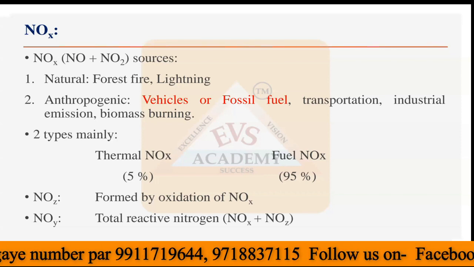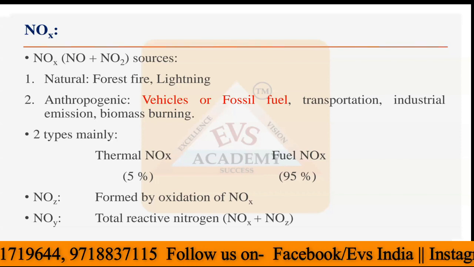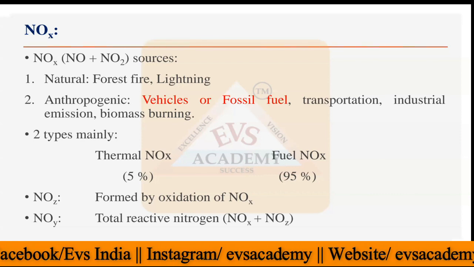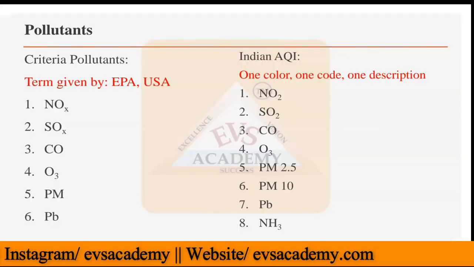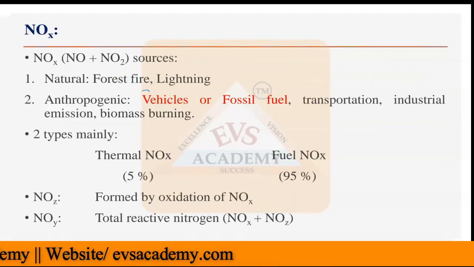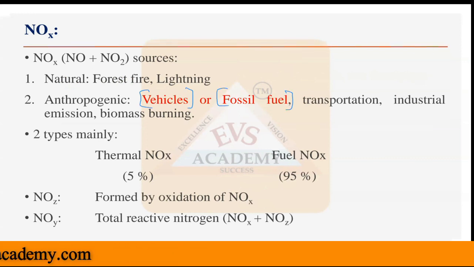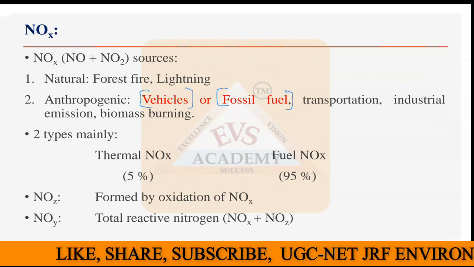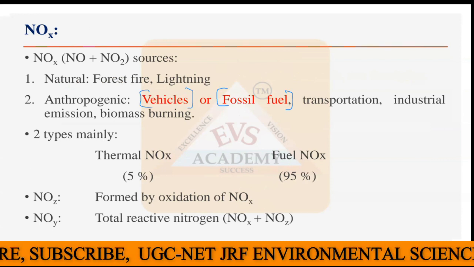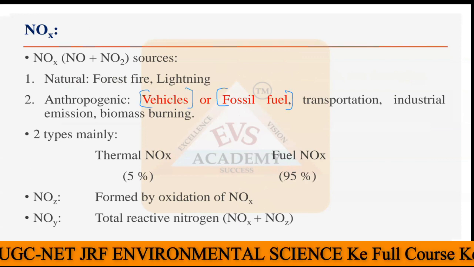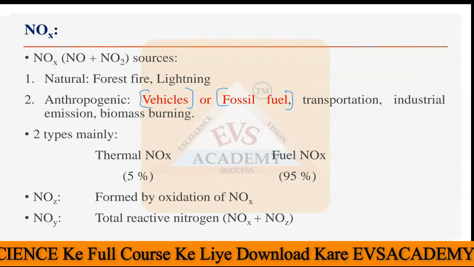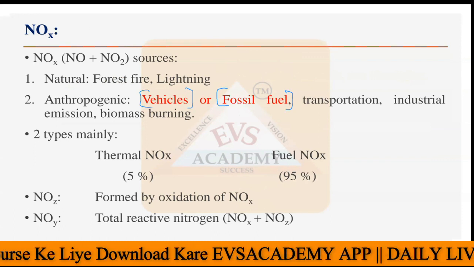Then if you look at the anthropogenic sources, the sources contributing through human activities, a very major anthropogenic source of NOx is vehicles, which cause a huge amount of NOx pollution, along with the burning of fossil fuels. Burning of fossil fuels takes place in vehicles, apart from electric vehicles. So vehicles are the main source of NOx pollution in the atmosphere from human activity. Then there is all transportation. Suppose you take an electric vehicle as well. That electric vehicle is running on electricity, and that electricity is produced by a coal power plant. So that is also a kind of anthropogenic source.